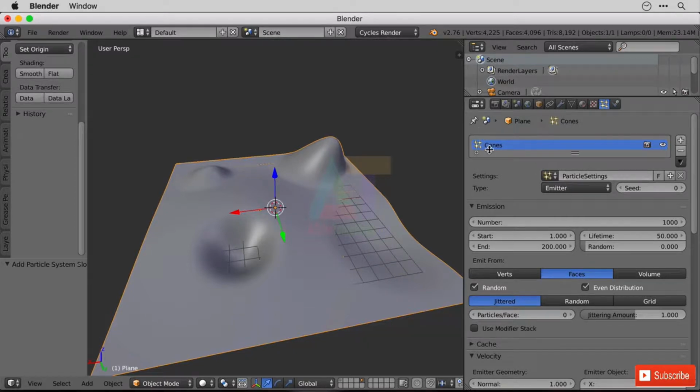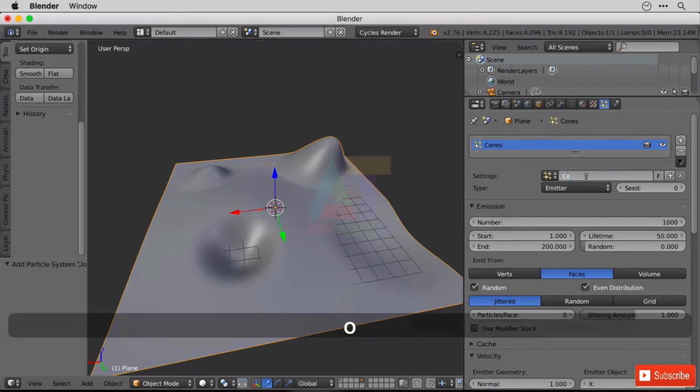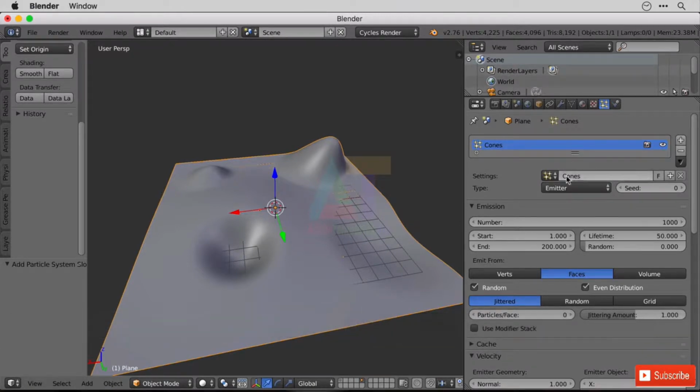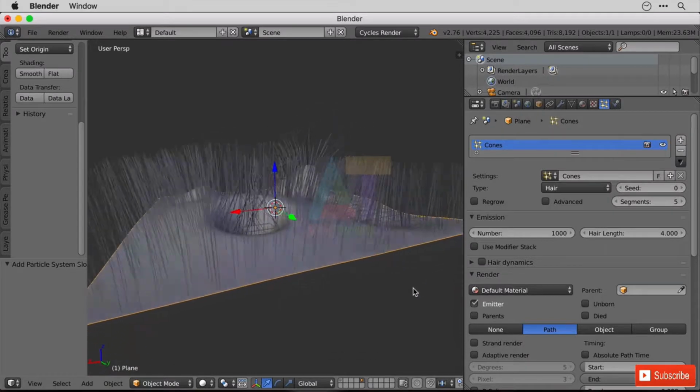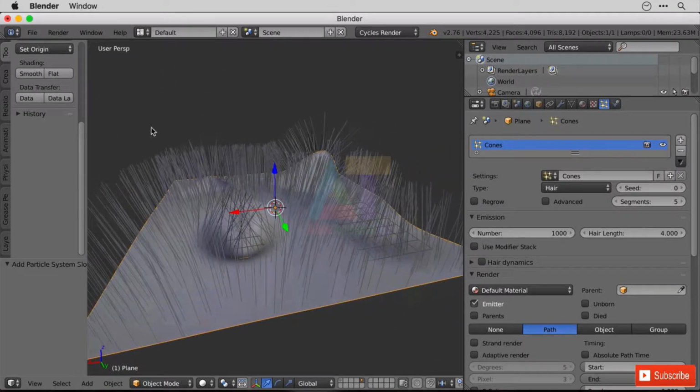So let's go ahead and create a cone, and call this one cone as well, so we know when we can borrow it a bit to apply it to our cubes as well. But we're going to set up one first of all. It's going to be of type hair, and we can see the hairs now growing out. Now we can replace those hairs with objects.